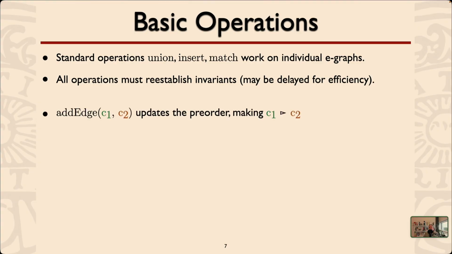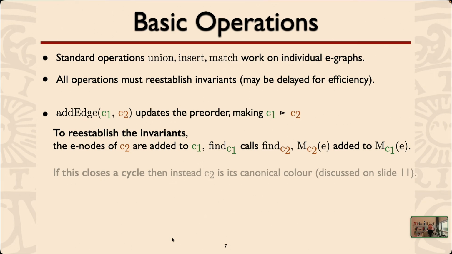But more interestingly, we have the kinds of dynamic operations that are particular to predicate E-graphs. We can add edges between colors, which updates the preorder. So if we add an edge from C1 to C2, that makes C1 greater than C2. C2 will be forced to be closer to the root than C1. This might seem innocent, but we remember that we need to reestablish the invariants. And to do that, we need to add all of the E-classes of C2 to C1. We can use iterated find calls and so on, and merge node sets.